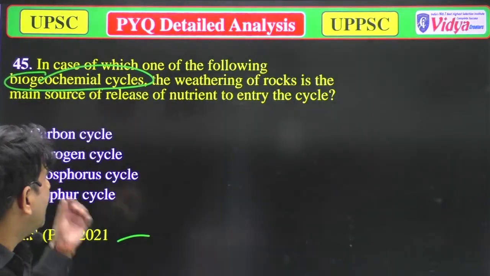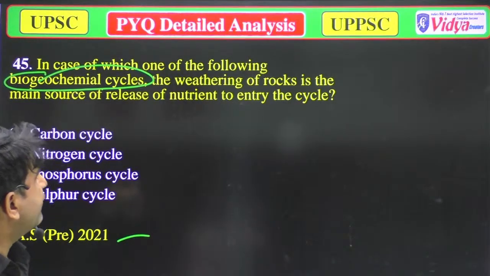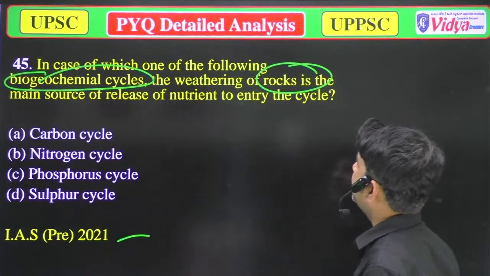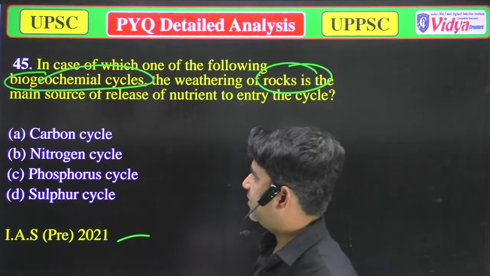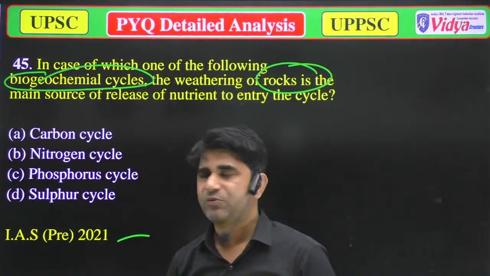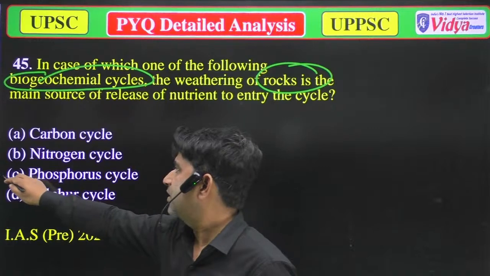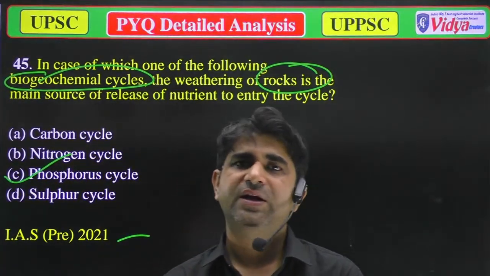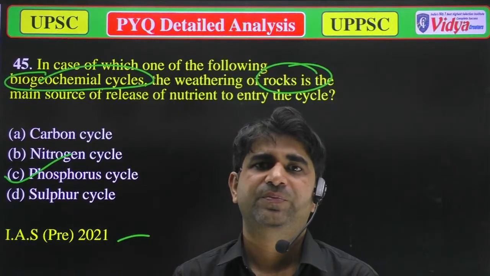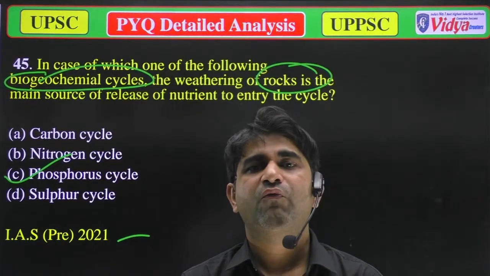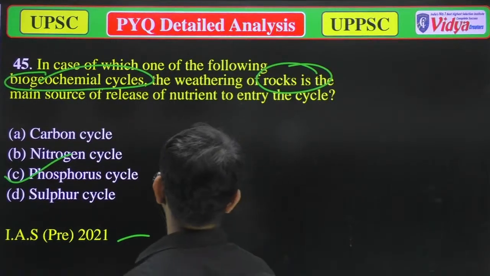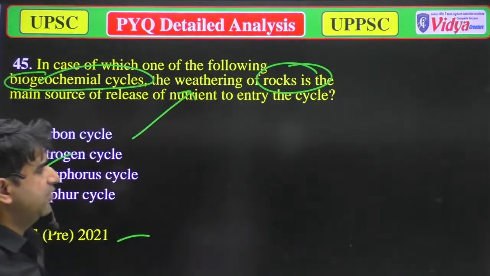The weathering of rocks is the main source of release of nutrient to the entry level of the cycle: A, carbon cycle. B, nitrogen cycle. C, phosphorus cycle. And D, sulfur cycle. If you have some knowledge about the weathering of rocks, you can understand that it is the phosphorus cycle. Now we'll move to the next question.